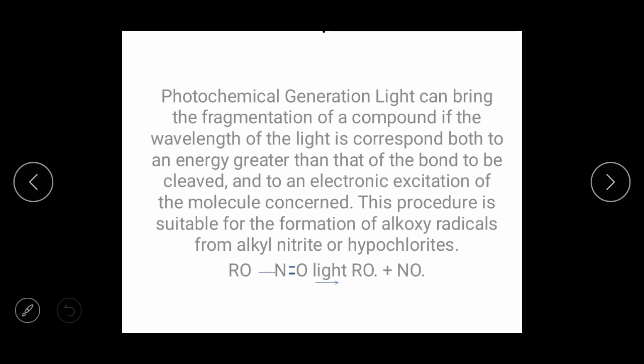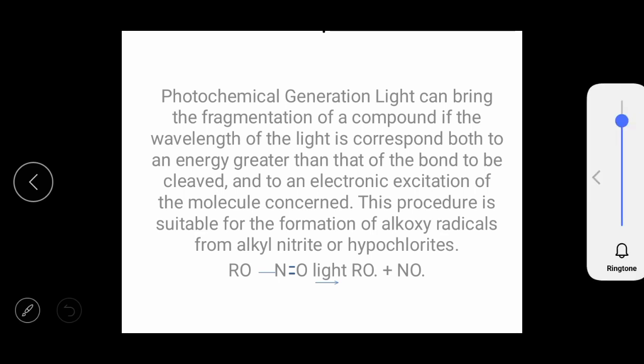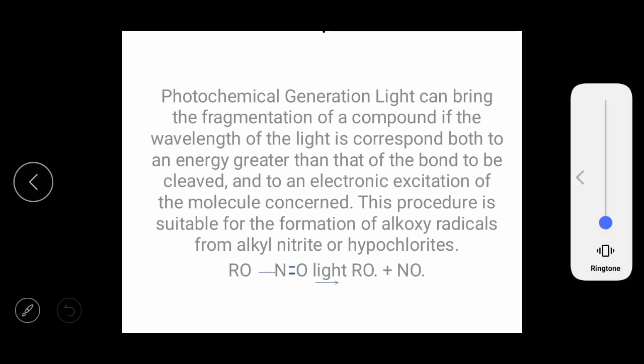The second method is photochemical generation. Light can bring about the fragmentation of a compound if the wavelength of light corresponds both to an energy greater than that of the bond to be cleaved and to electronic excitation of the molecule concerned. This procedure is suitable for the formation of alkoxy radicals from alkyl nitrites or hypochlorites.